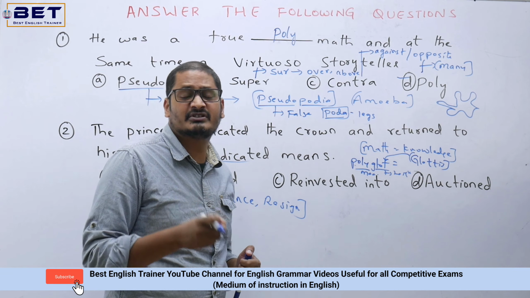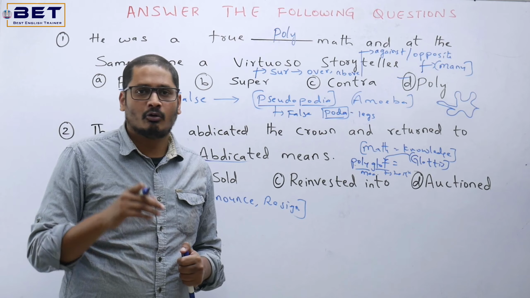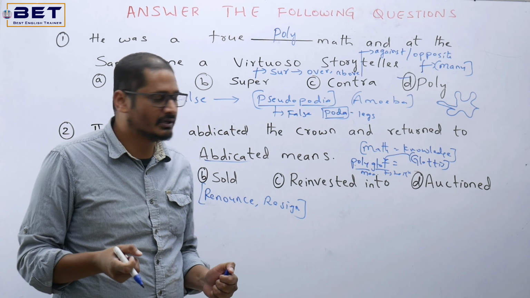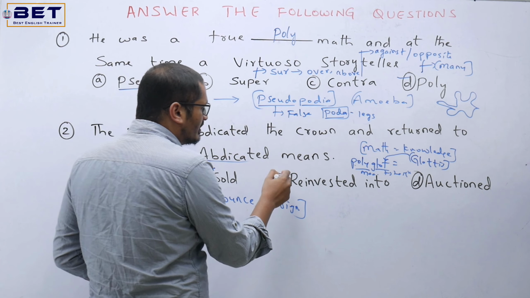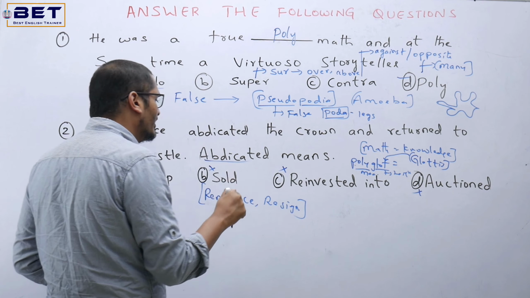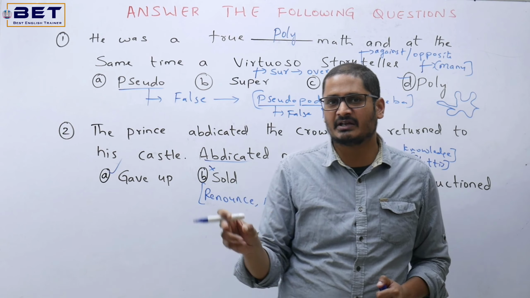For example, we have a famous example. Gautam Buddha renounced his kingdom and kingship. Okay, renounce means giving away, giving up, or resigning from that particular post. Now we have sold. Abdicated meaning is not sold here. Now it's not even the meaning reinvested into, and also auctioned. So finally what is the meaning here? Gave up is the literal meaning, and option A is the right answer.